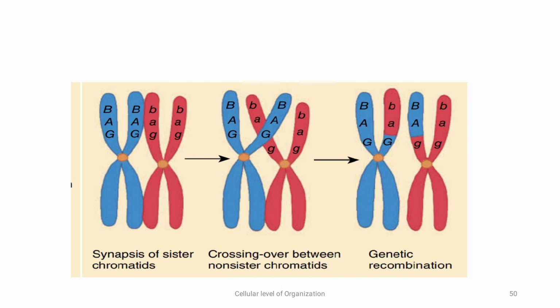In crossing over, can you see how the homologous pair are crossing? So genetic information has been crossed. That is required to pass on to the next generation. So in genetic recombination, genetic information is passed on through this crossing over process.